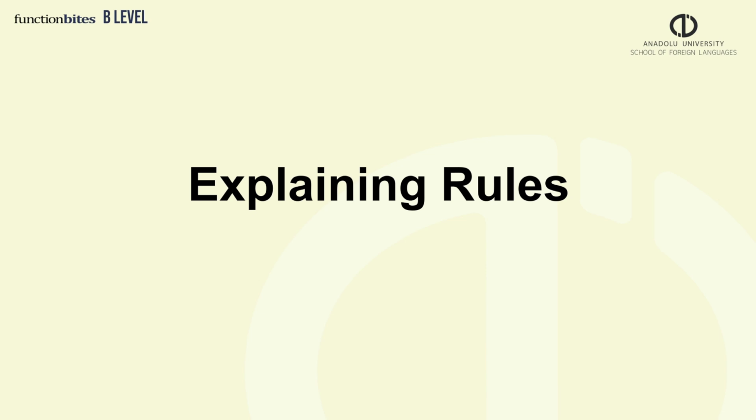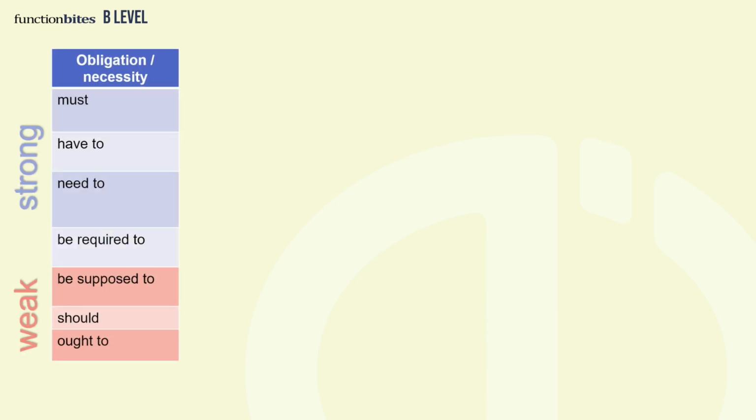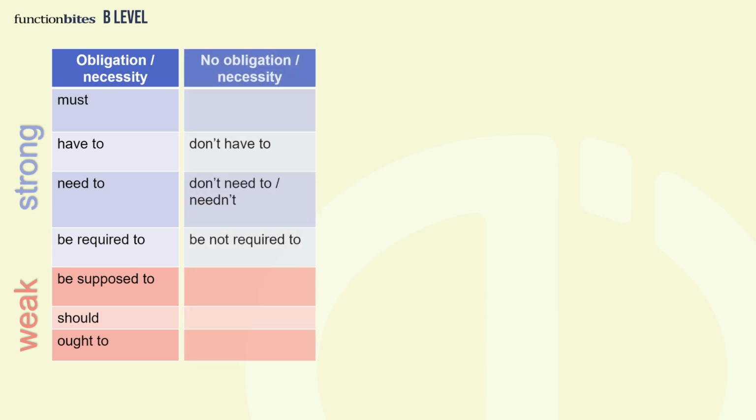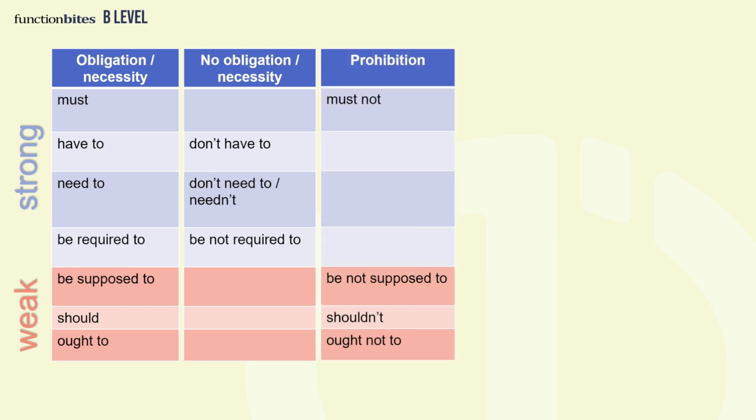Welcome to this edition of Function Bites, looking at some different ways to explain rules in English. In this video, we'll look at phrases to talk about strong and weak obligation or necessity, and phrases we can use when there is no obligation or necessity to do something. We'll also look at phrases for strong and weak prohibition.